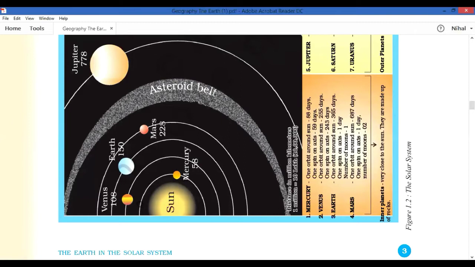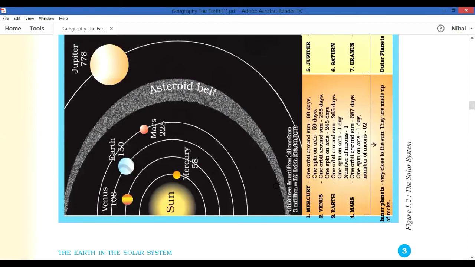That is, these planets are moving around the sun not in a circular or round path, but in an oval shape. That is termed the elongated path. Okay, just look.